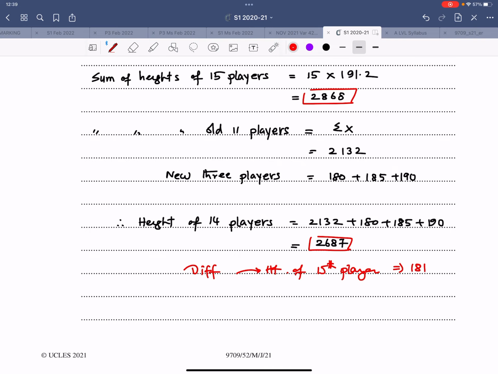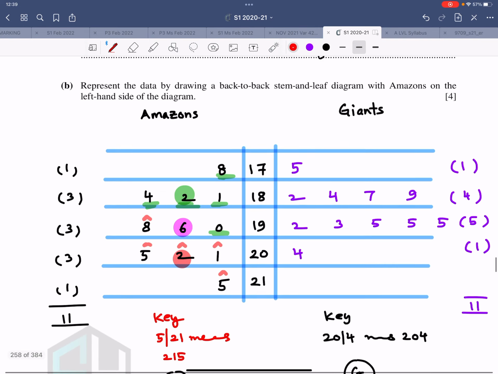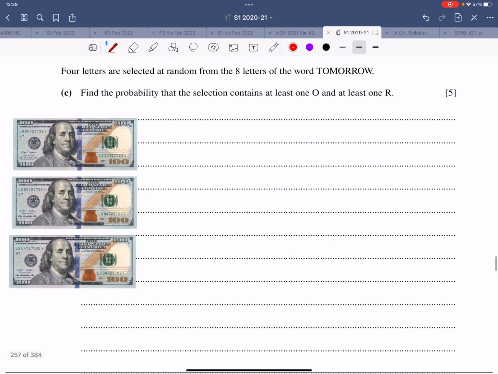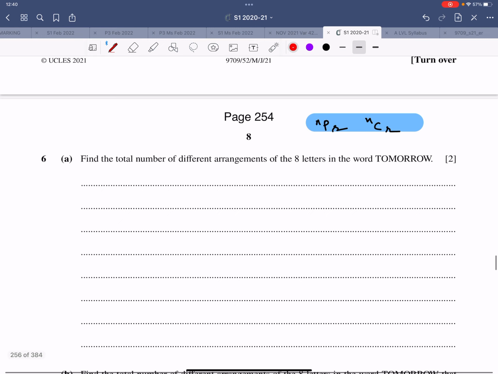So I think some very basic questions that they have asked. Now let's come back to this question, which is one of the most classic questions of permutation and combination. So let's get started with this one. Now the question says, first of all, that we have the word which is tomorrow.